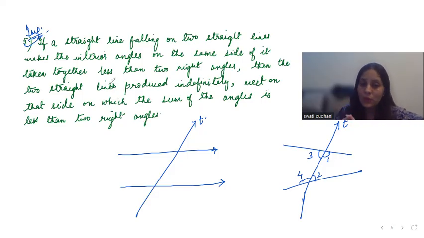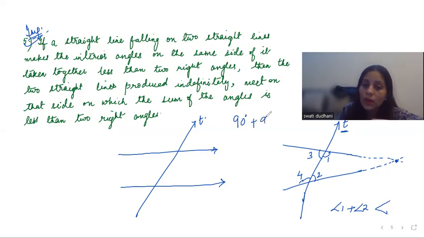So let me first explain in easy language. When you have two straight lines and they are cut by one line, then consider the interior angles formed on that side. If I produce this and if I produce this, they both meet at a point. So in that case, the two interior angles on the same side will always be less than two right angles. What are two right angles? A right angle is 90, so two right angles will be 180. So the sum will be less than 180 degrees.